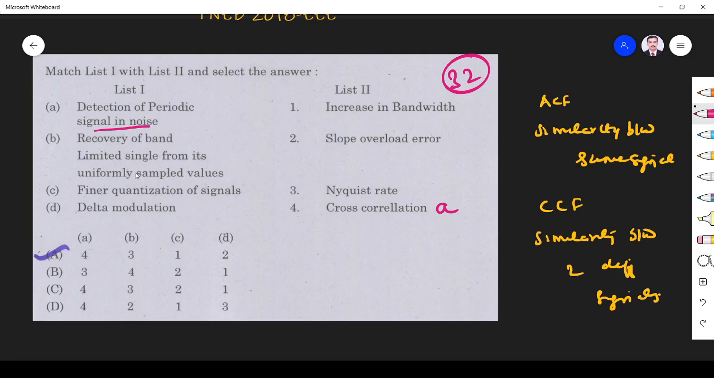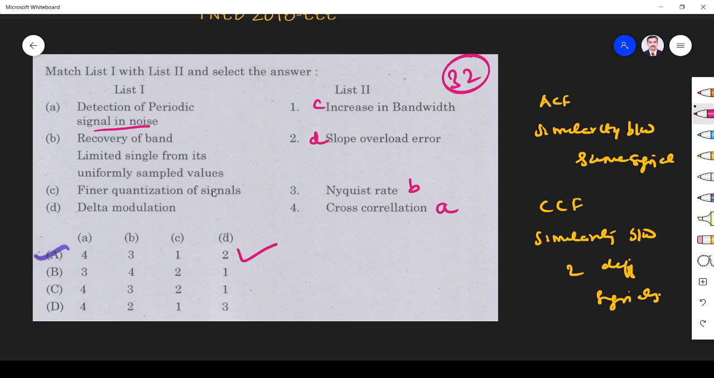Recovery of band limited signal from its uniformly sampled values. That is nothing but Nyquist rate. Why is Nyquist rate defined? We are converting a continuous time signal into a discrete time signal, and we can get back the original signal later if fs is greater than 2 f max. That's the sampling theorem. Otherwise, we cannot recover. Final quantization of signals is achieved and it will increase the bandwidth. So it is C. Delta modulation has slope overload distortion. So option A is the correct answer.